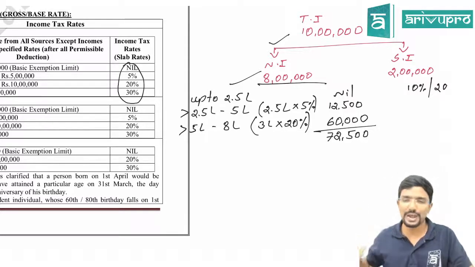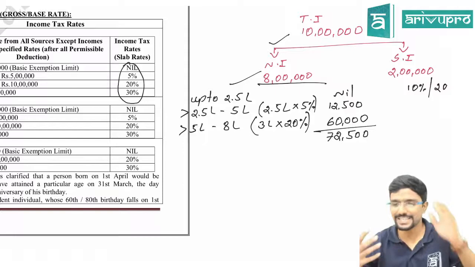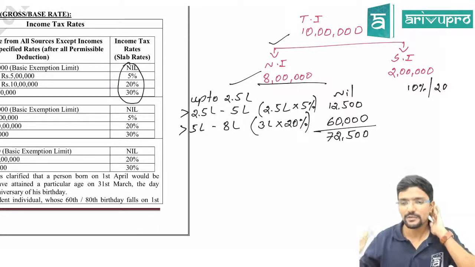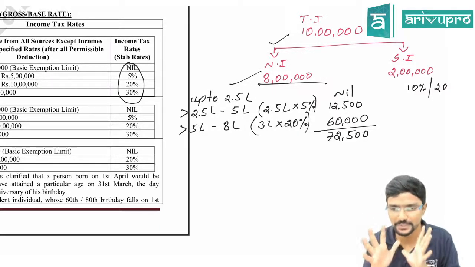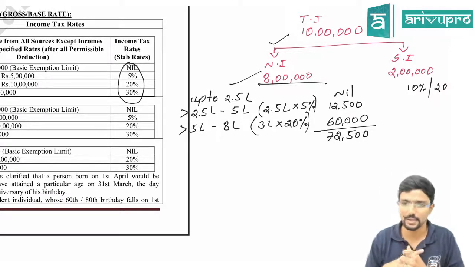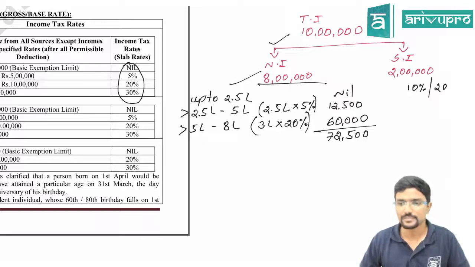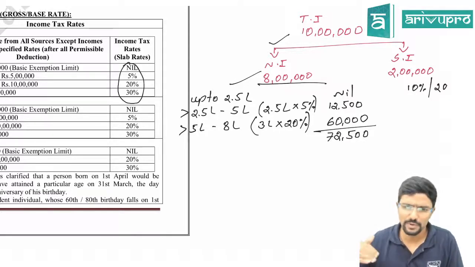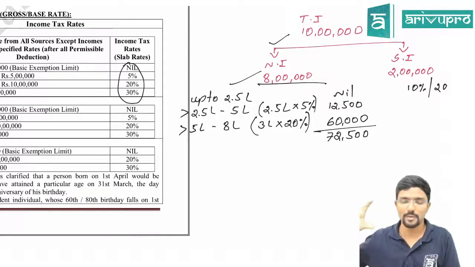We have something else to add on this, like cess, health and education cess, which we will see later. As of now, we have discussed only till here. You understand how to calculate tax as per slab rates. Hope you guys got it. Later we will be solving the problems also. You will get a proper hold there.